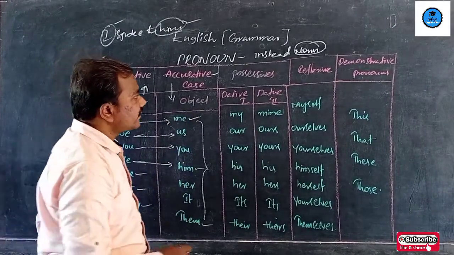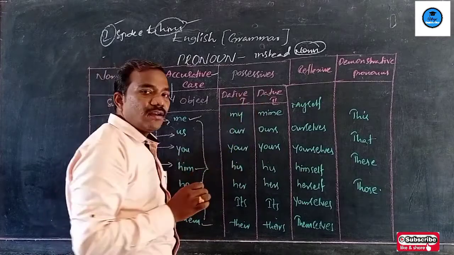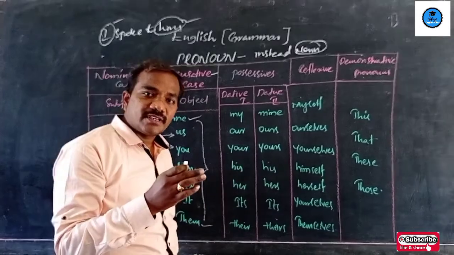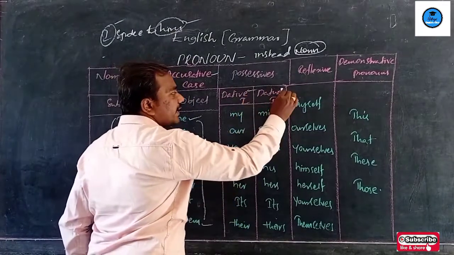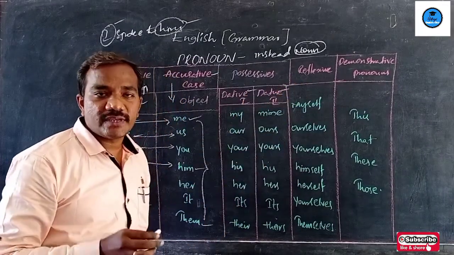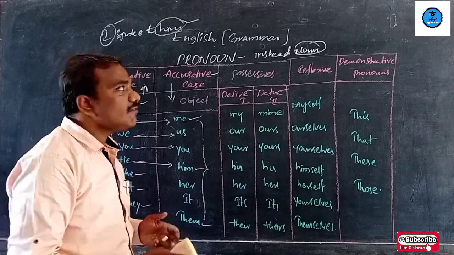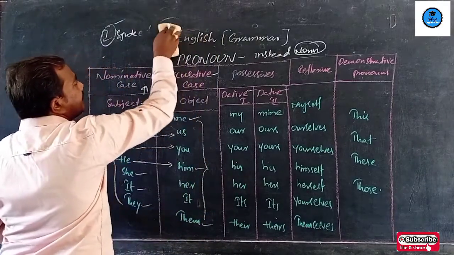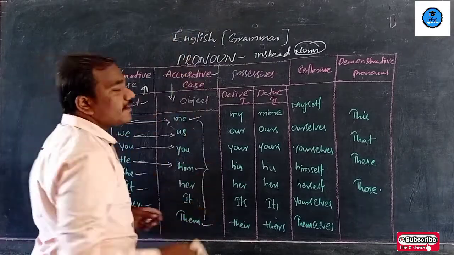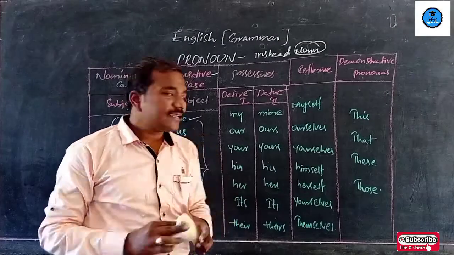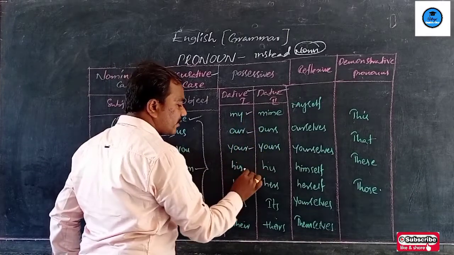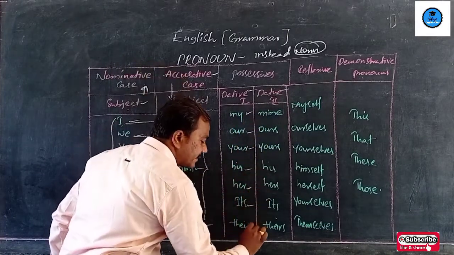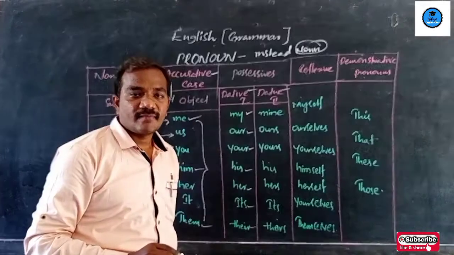Then comes the possessive case. Possessive pronouns are again divided into two: one is dative 1 case, another is dative 2 case. What is dative 1 and what is dative 2? Dative 1 is nothing but the pronouns like my, our, your, his, her, its and their.